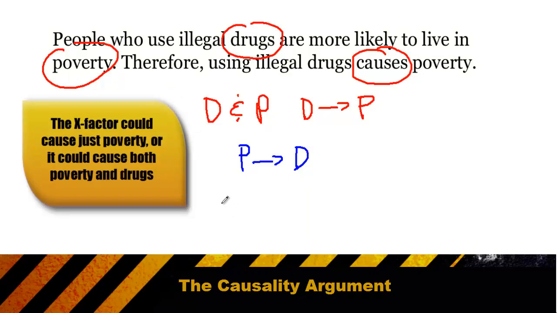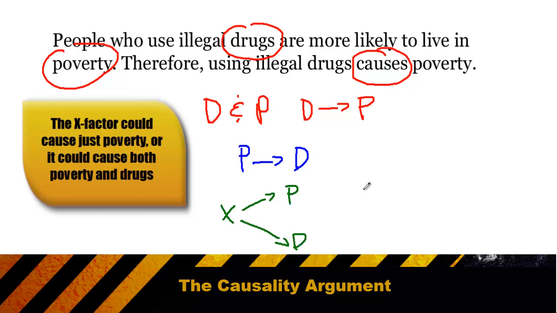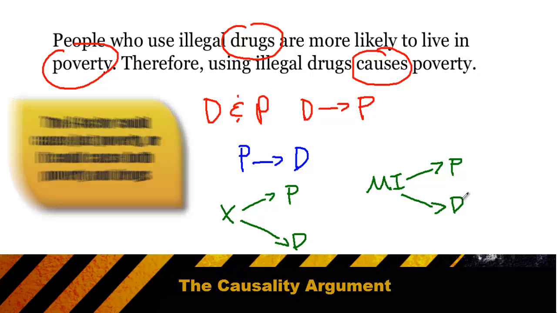Or there could be some other X factor that causes both poverty and drugs, such as mental illness. If you have a mental illness, you are more likely to live in poverty, and if you have a mental illness, you are more likely to use drugs, and that would explain why poverty and drugs are often seen together.